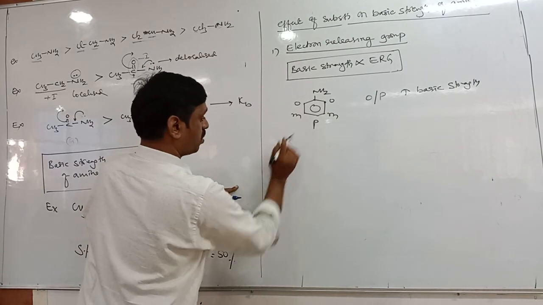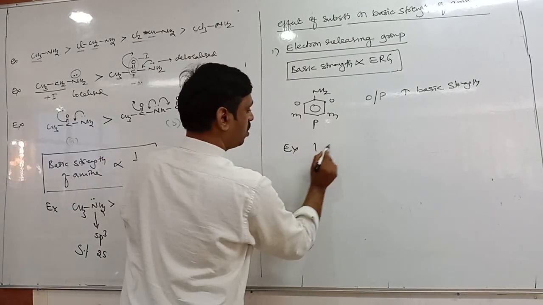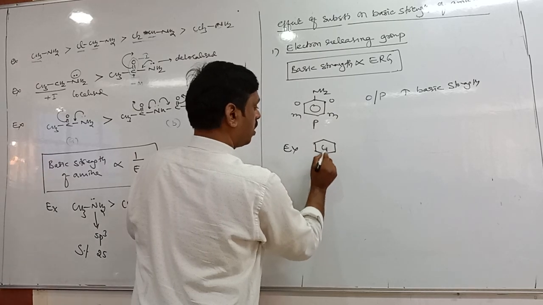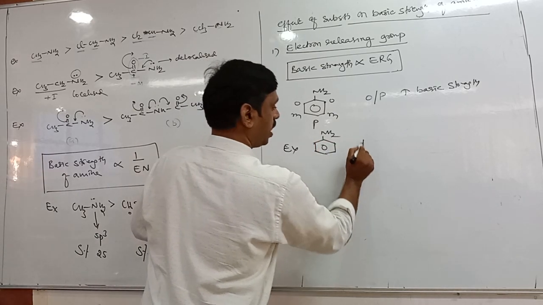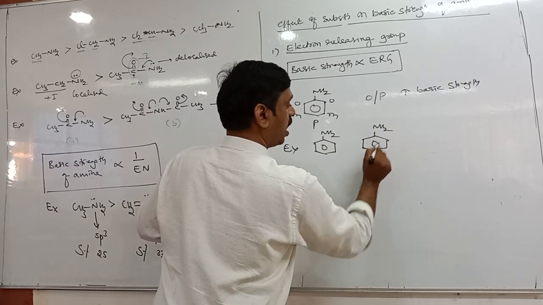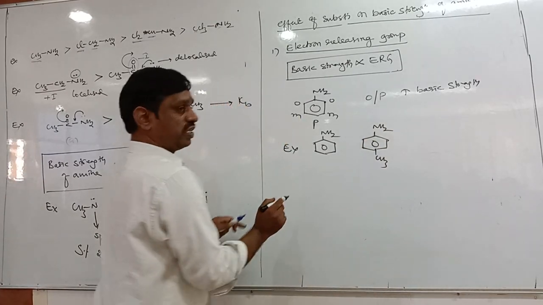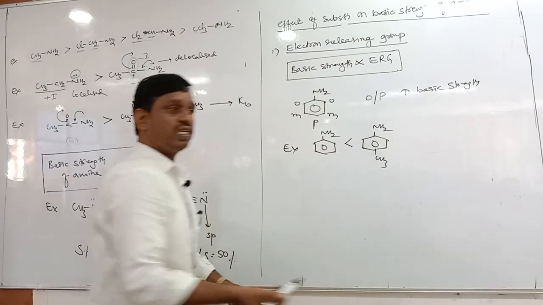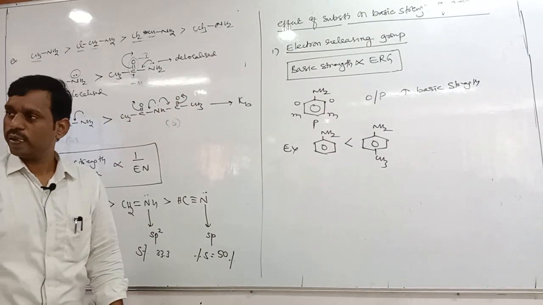For example, take one example here. Let us take aniline and paramethyl aniline. Come on, tell me. Among aniline and paramethyl aniline, which is more basic? Paramethyl aniline is more basic. Why?